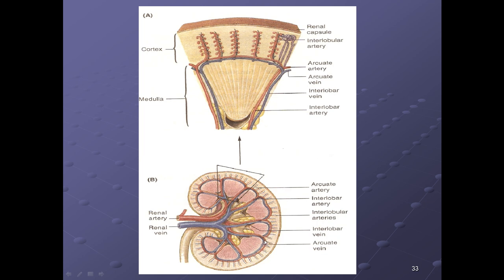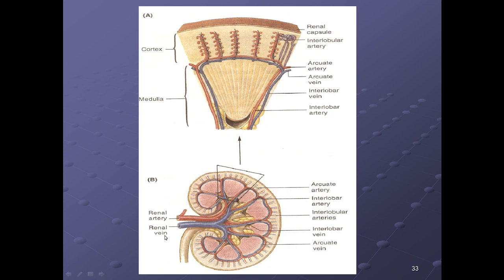First of all is the interlobular veins, then arcuate veins, then interlobar veins, and then the segmental veins, the renal veins, and finally they drain into the inferior vena cava.